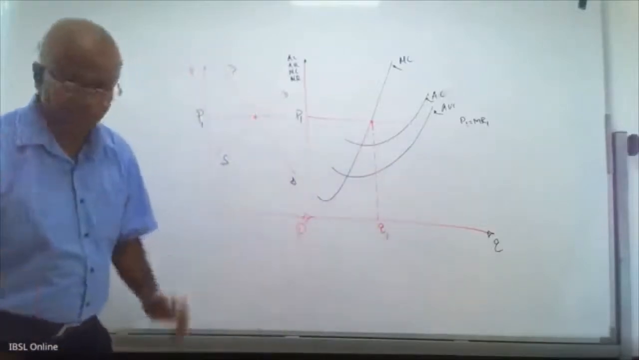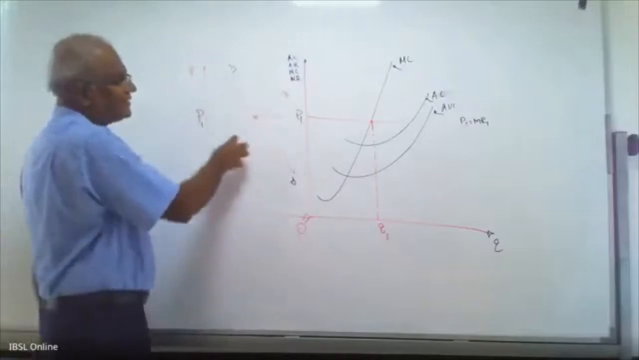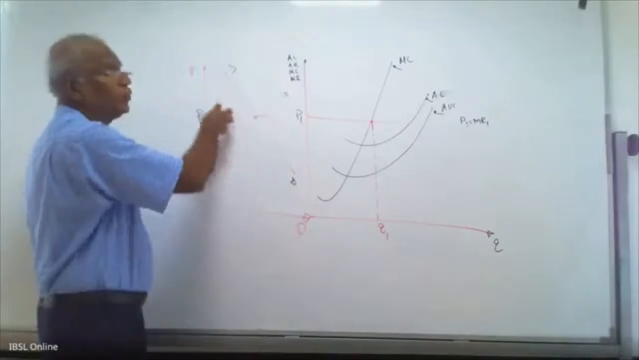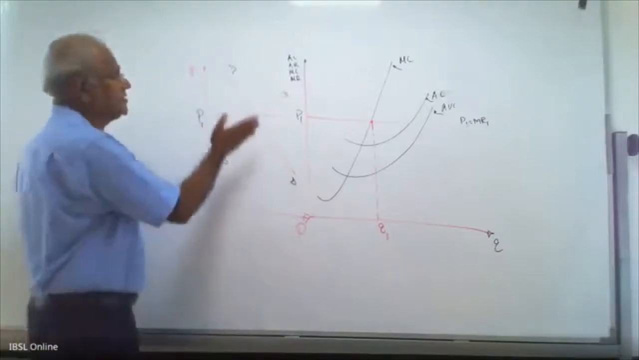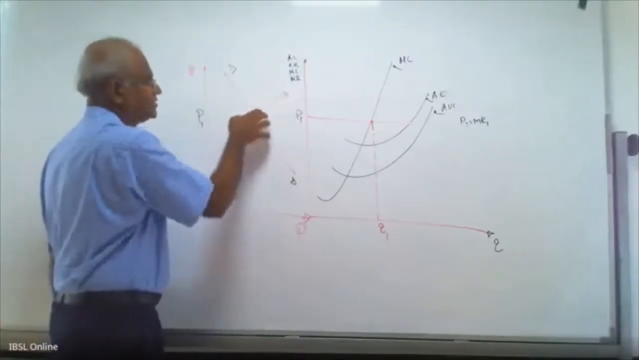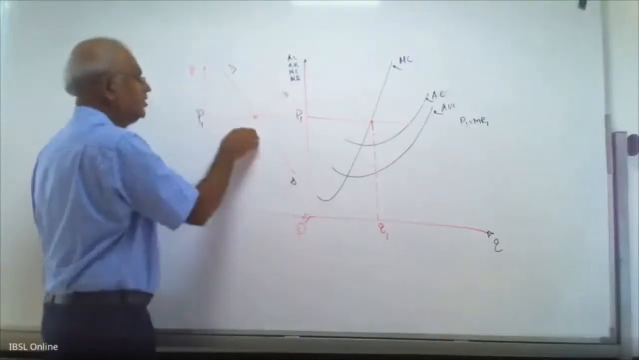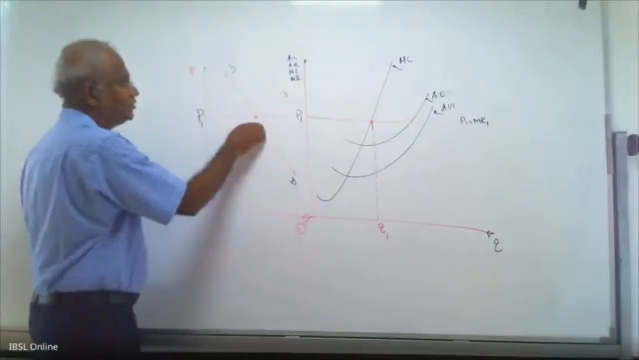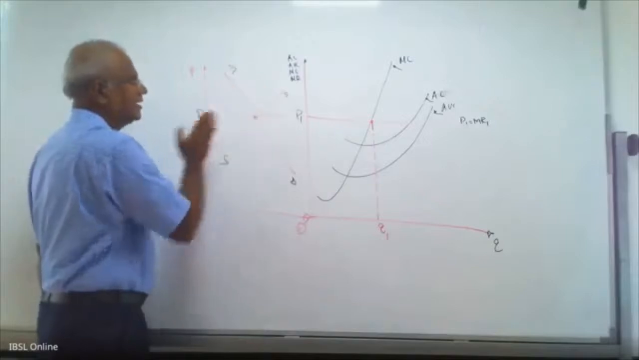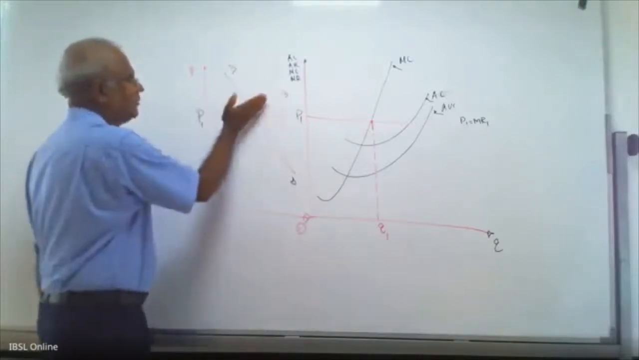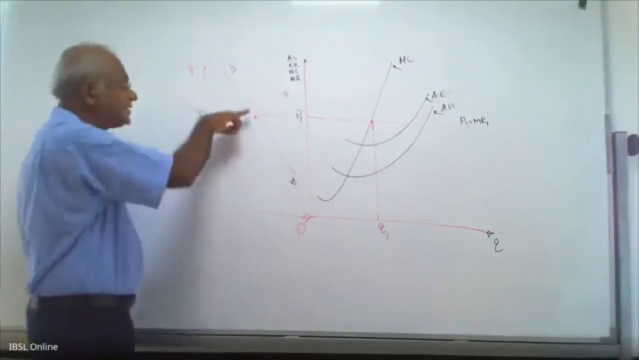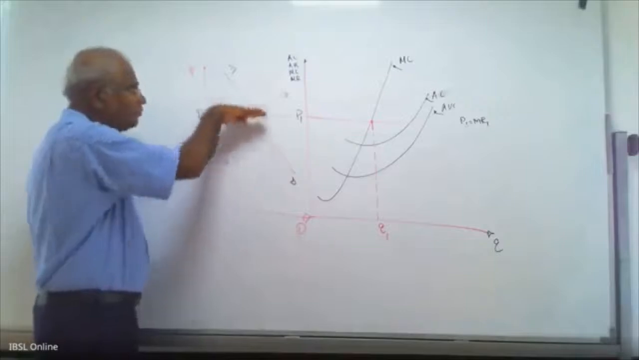Now what will happen? Industry demand or the supply curve can shift up or down. For example, increasing the demand. Number of consumers increases, therefore demand curve shifts up. If number of consumers decreases, demand curve comes down. Number of suppliers increases, supply curve shifts. Number of suppliers decreases, supply curve shifts other direction. Therefore, as a result, this market price can move up or down.